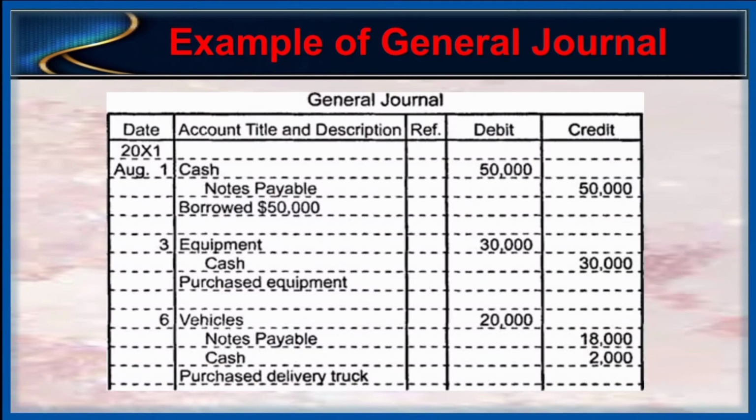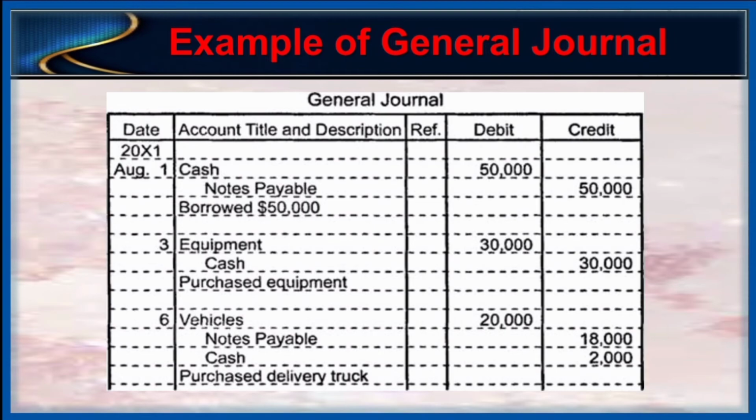Example of general journal. In this example, we have recorded 3 transactions. Transaction number 1, August 1, 20x1. In this transaction, the company borrowed a sum of $50,000. We have debited cash as increasing assets and credited notes payable as increasing the liability.